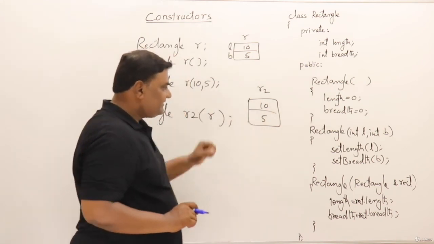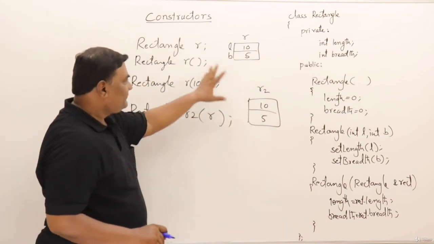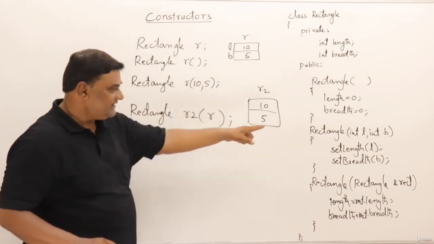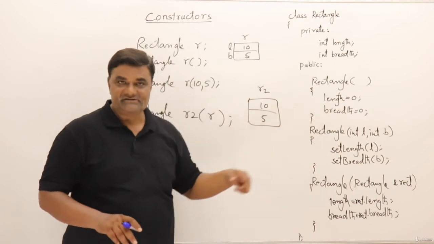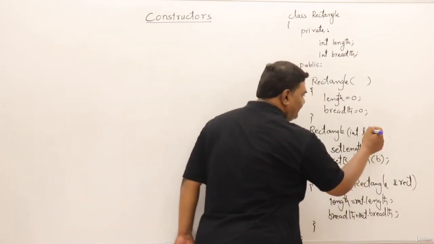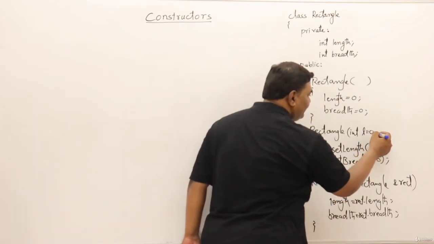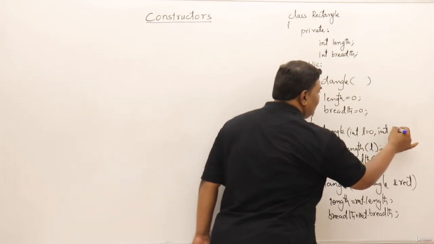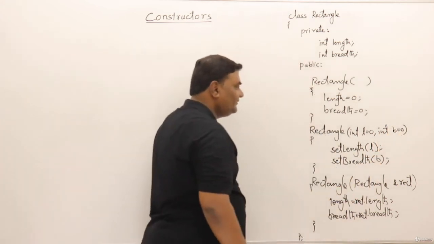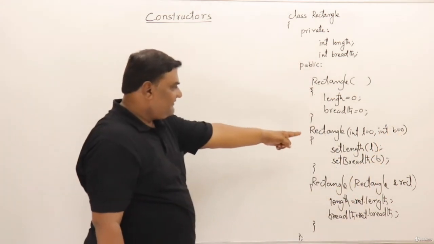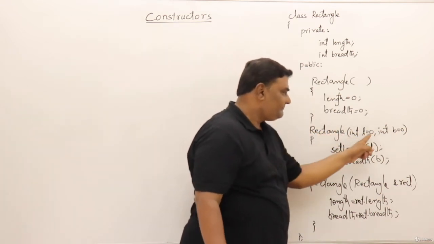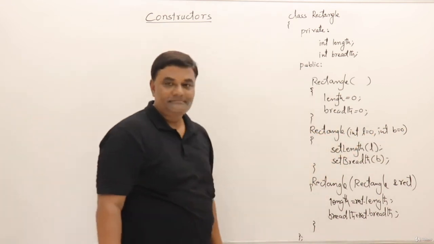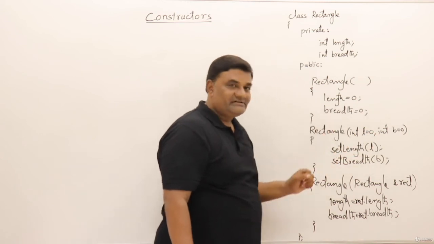I'm making one change in this constructor. Before that, I'll remove this, it looks a little congested. Then I will make some change in this rectangle constructor. We know that to the parameters we can assign some default values. Yes, we can assign default values. I have assigned default values to these parameters of this rectangle. Now these are default arguments.